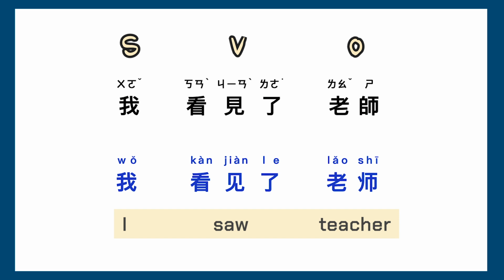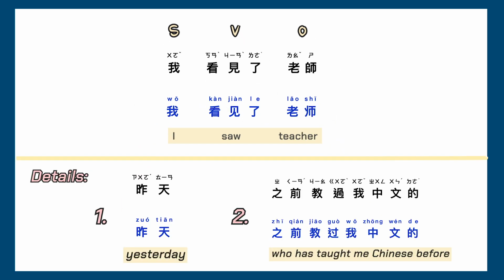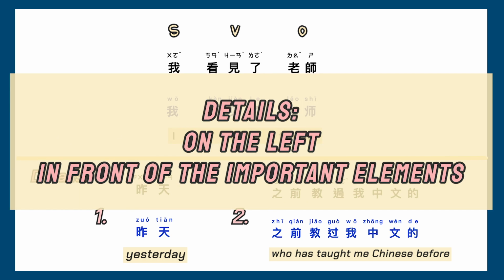我看见了老师 I saw teacher. Here are some details I'd like to add to the sentence. 昨天 yesterday. 之前教过我中文的 Who has taught me Chinese before? You can pause the video and think about where to put these details according to the left branching rule. Details are on the left, which is in front of the important elements.